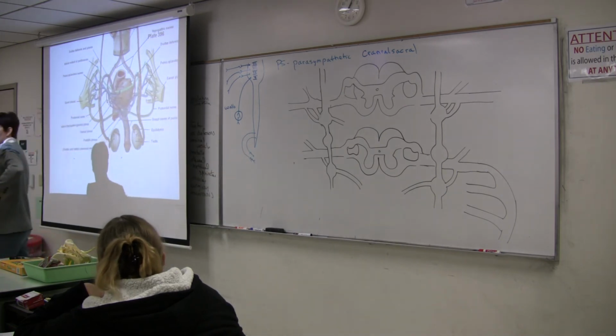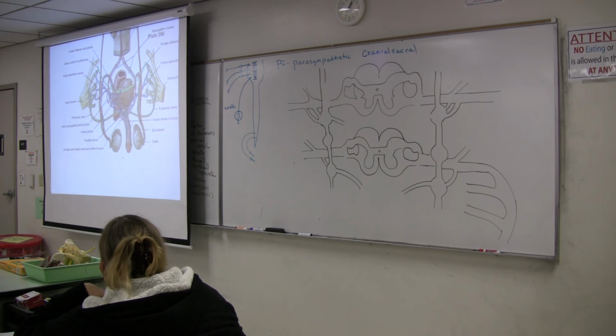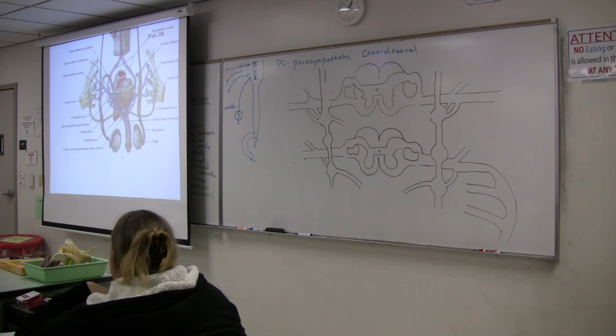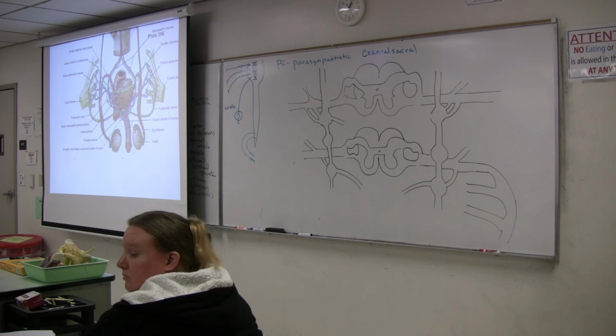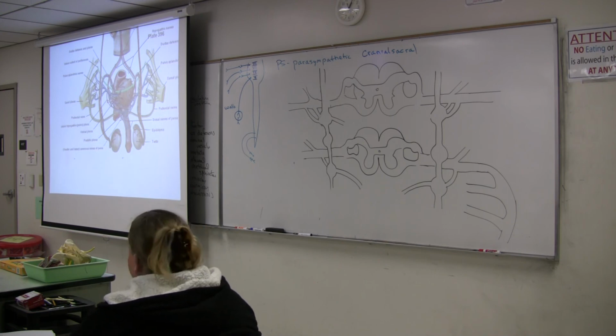Vagus essentially goes to the pancreas, stomach, kidneys, small intestine, ascending colon and the transverse colon. So we're looking at vagus a lot as we do respiratory and digestive systems. The descending colon and all the pelvic organs come from the sacral nerves.